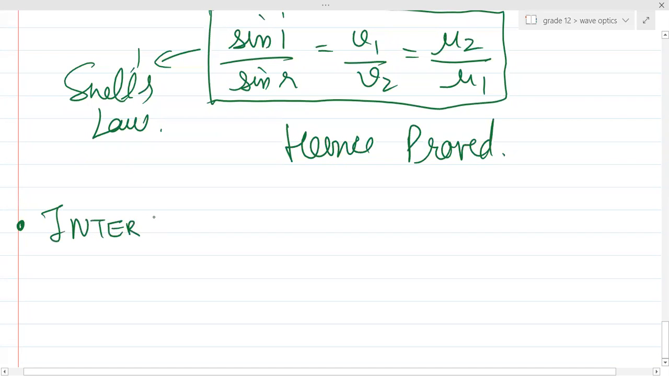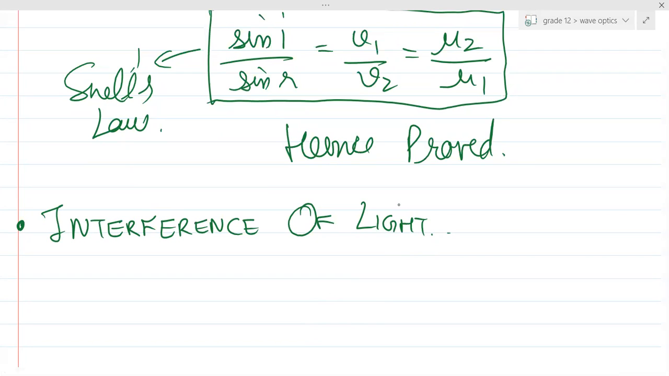Interference of light. Please write down the next heading, interference of light. First, we'll write down the definition. What is interference, and what is the principle of superposition, and all. We'll write everything.